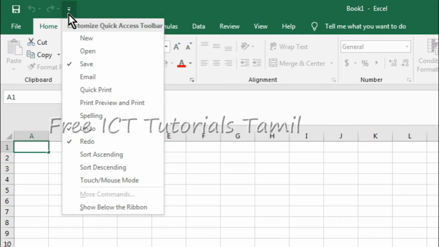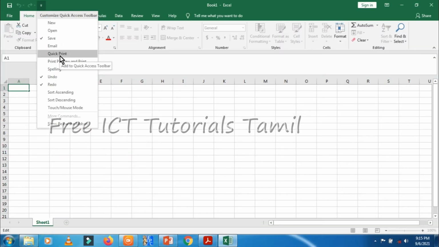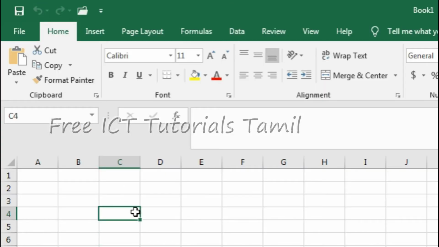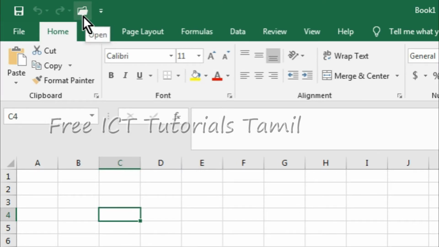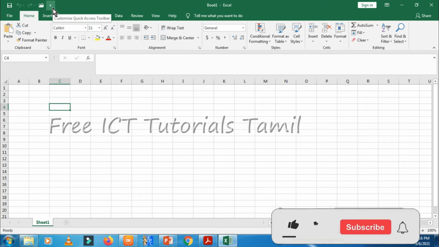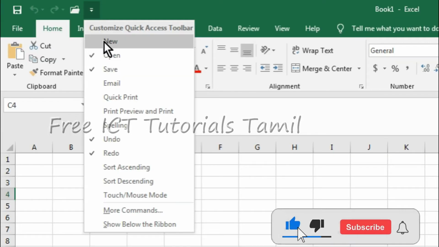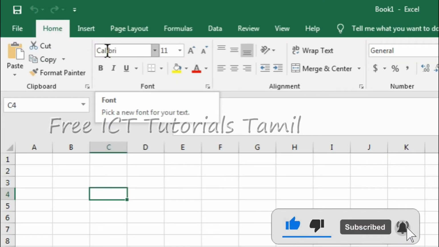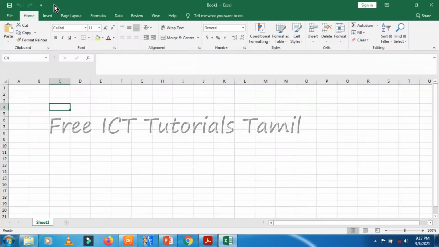Here, click this arrow, then you can pick from here. That shows here, this one, the open icon is here. If you don't want a tool in the quick access toolbar, again you click this arrow and click on this icon. Now see, that's gone. Right, then come to the next row.